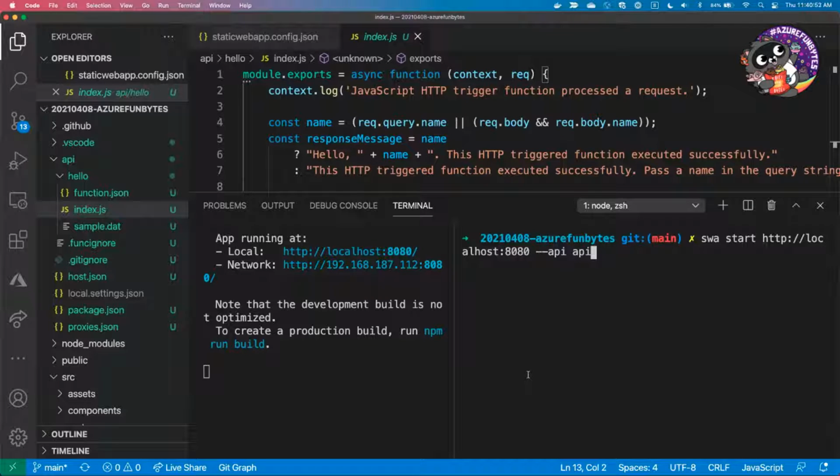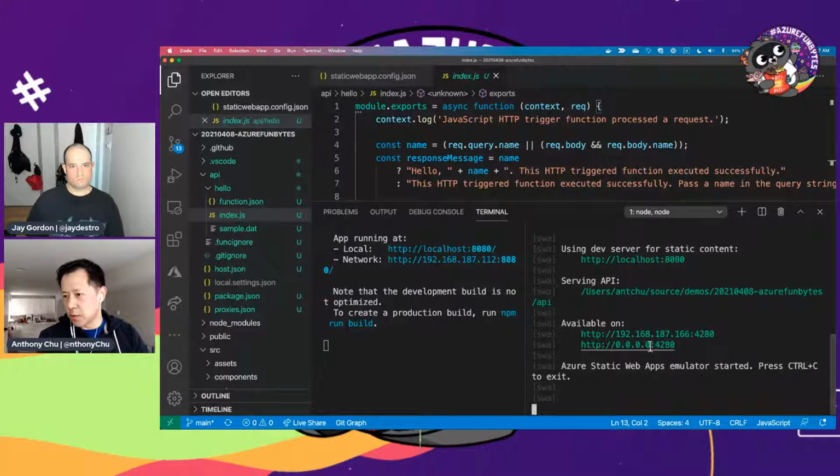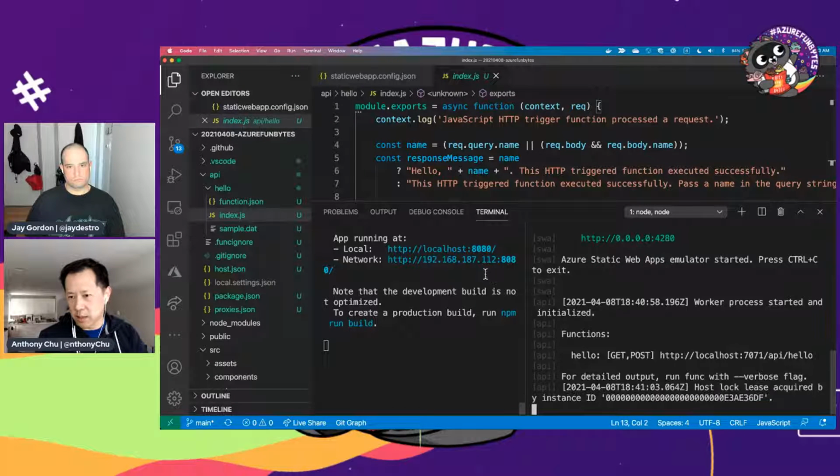So what it's going to do is it's going to go and start up this emulator thing. It's going to forward my static traffic to the local development server, and then anything to slash API to a function app that is also started for me as well.